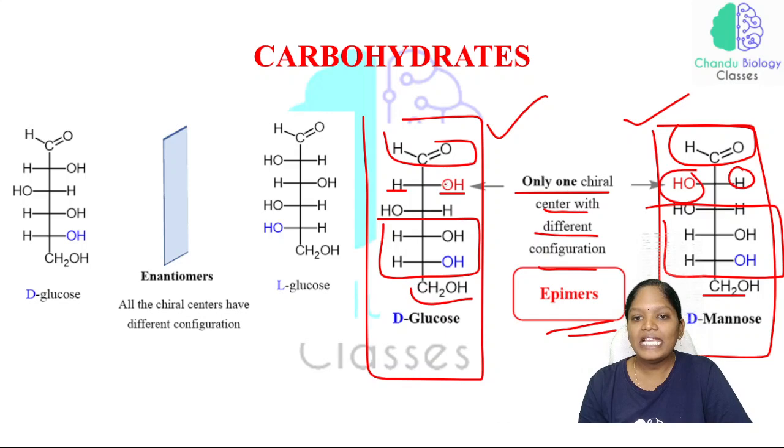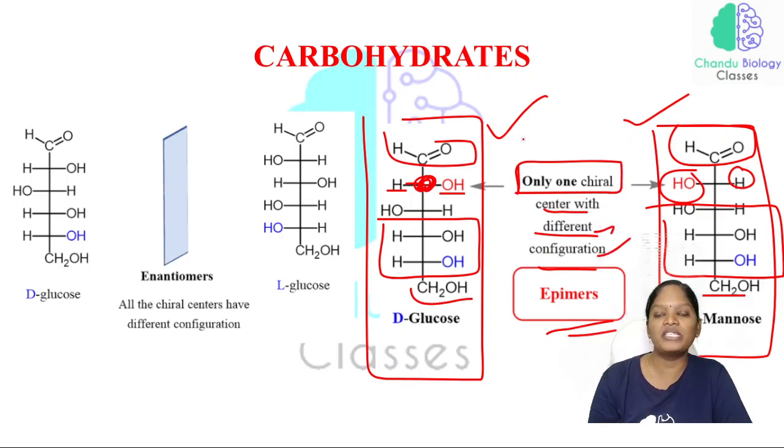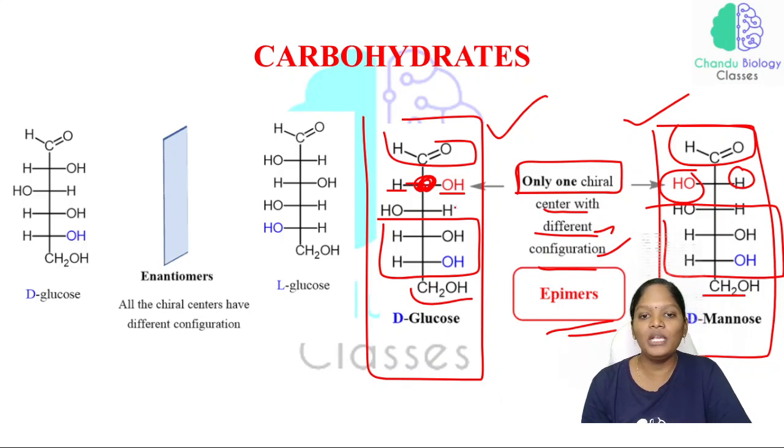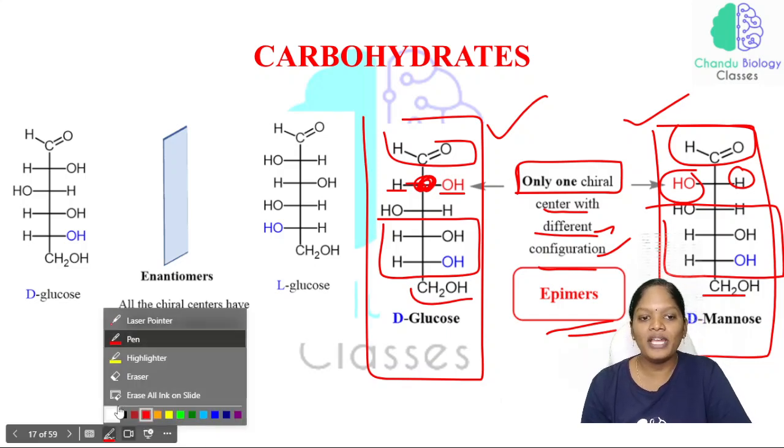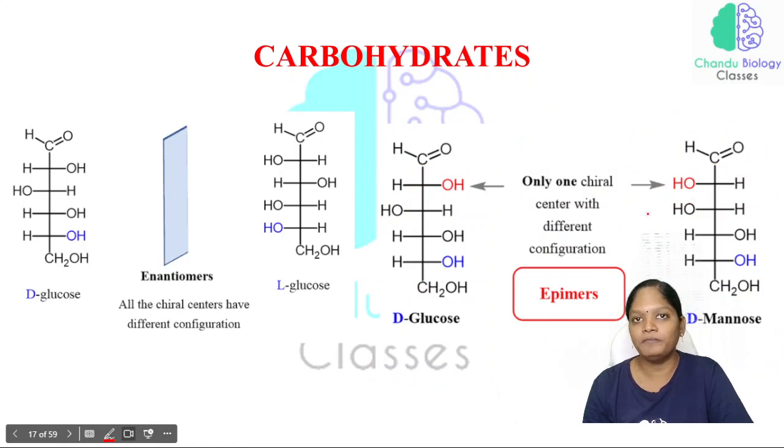Only at the second carbon, only one chiral center has a different configuration. All other carbons are present in an equal configuration. So that is why we are calling them an epimer.